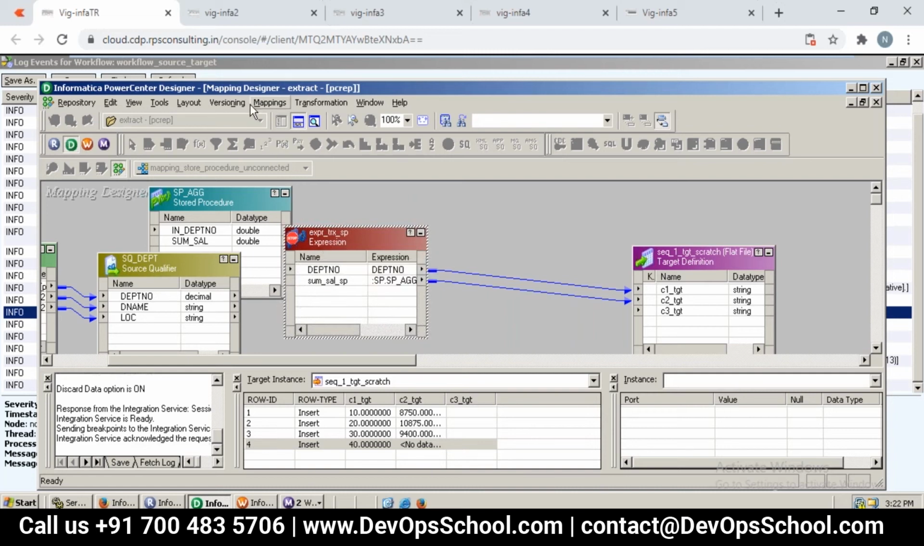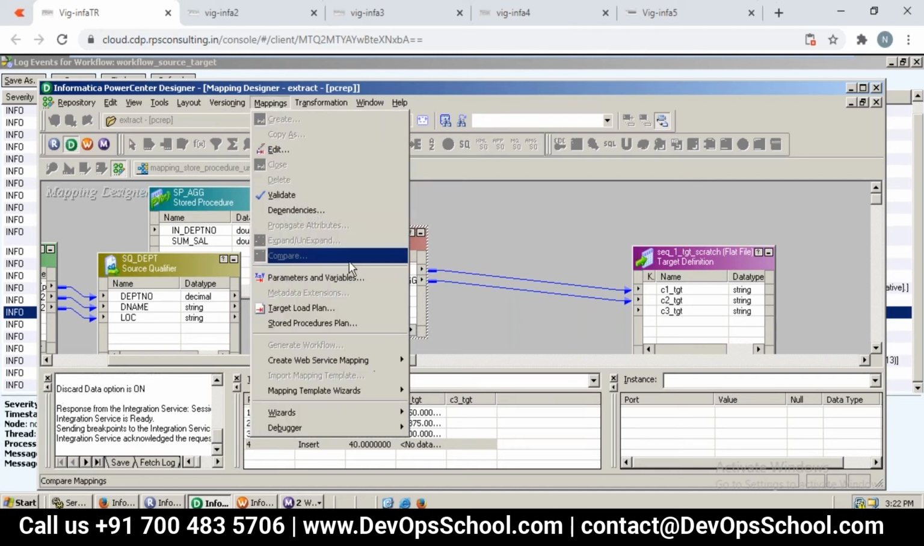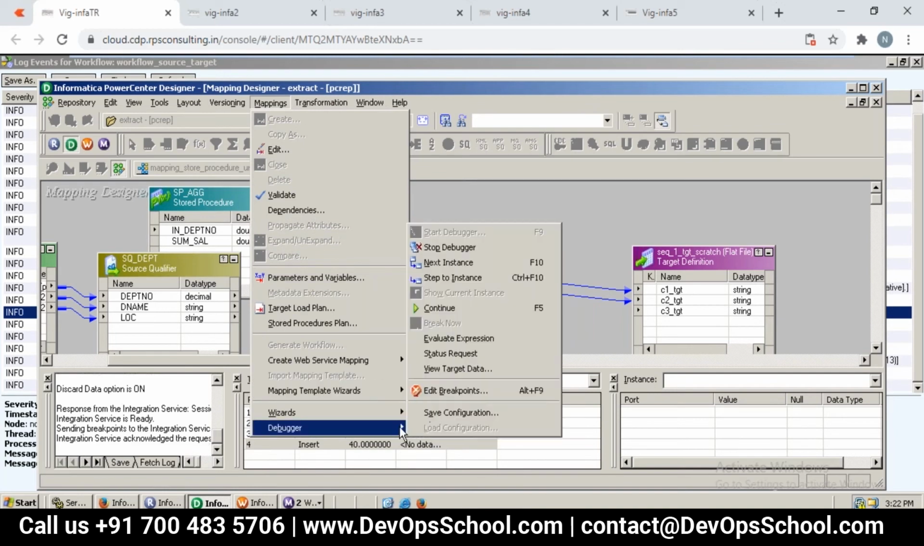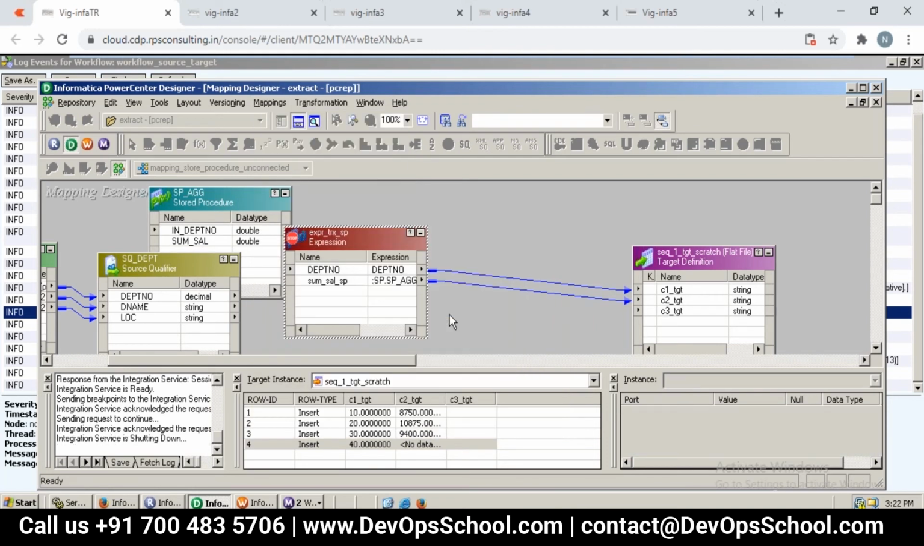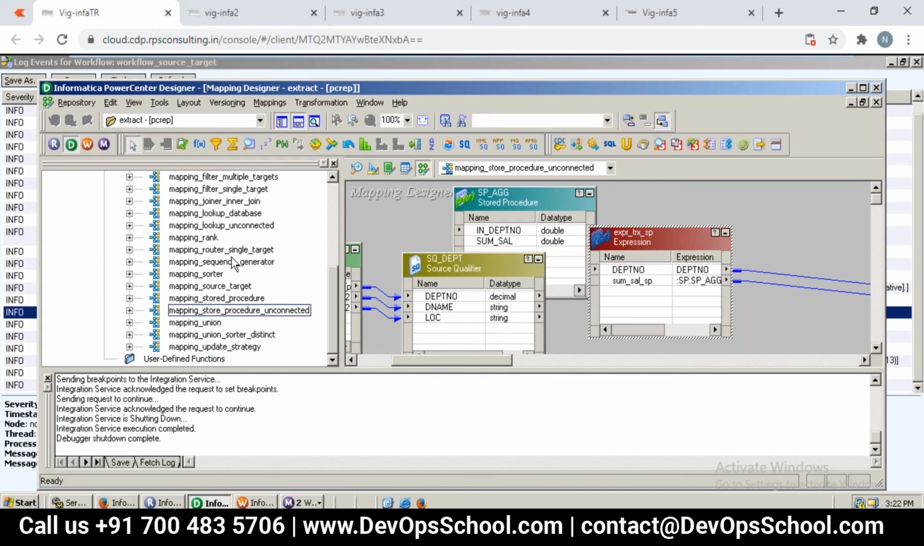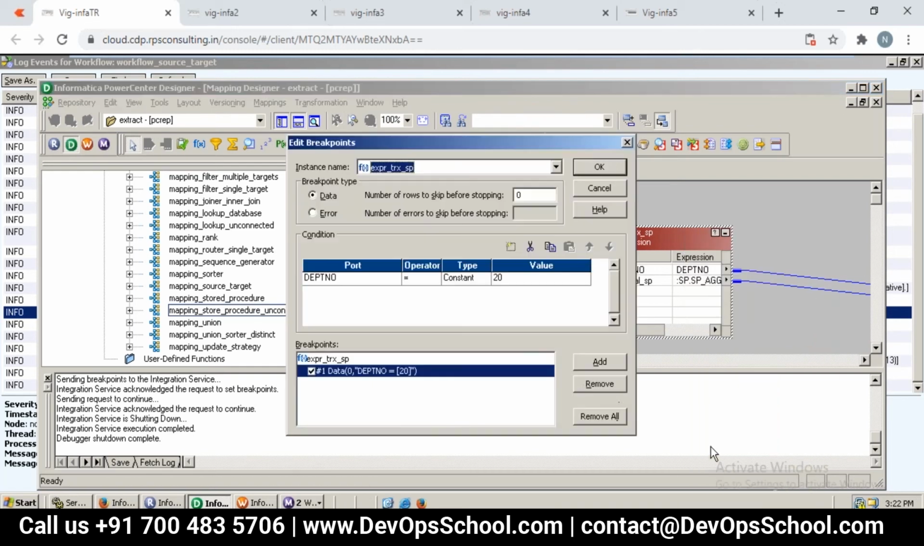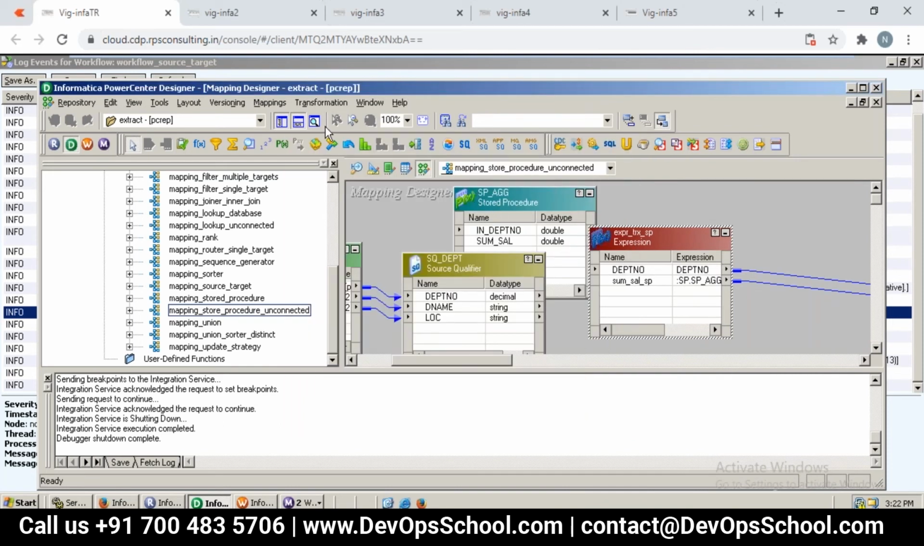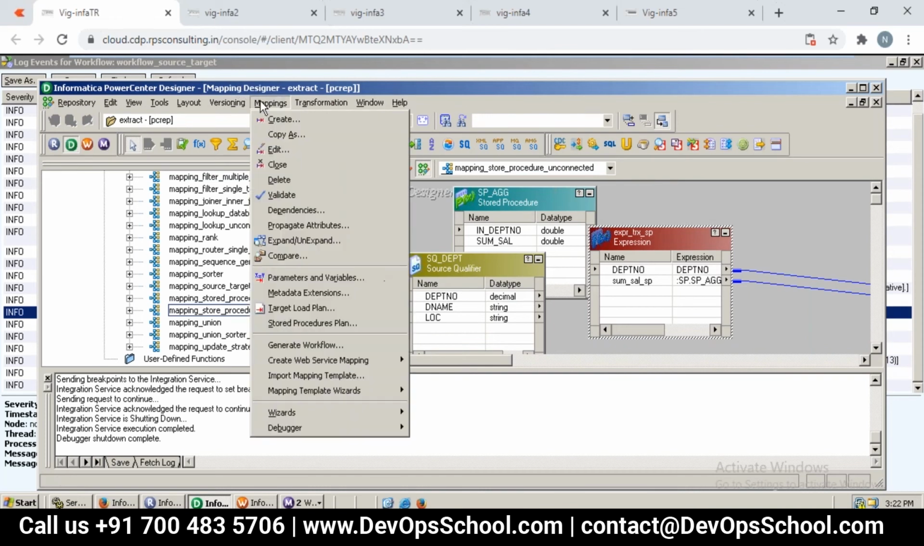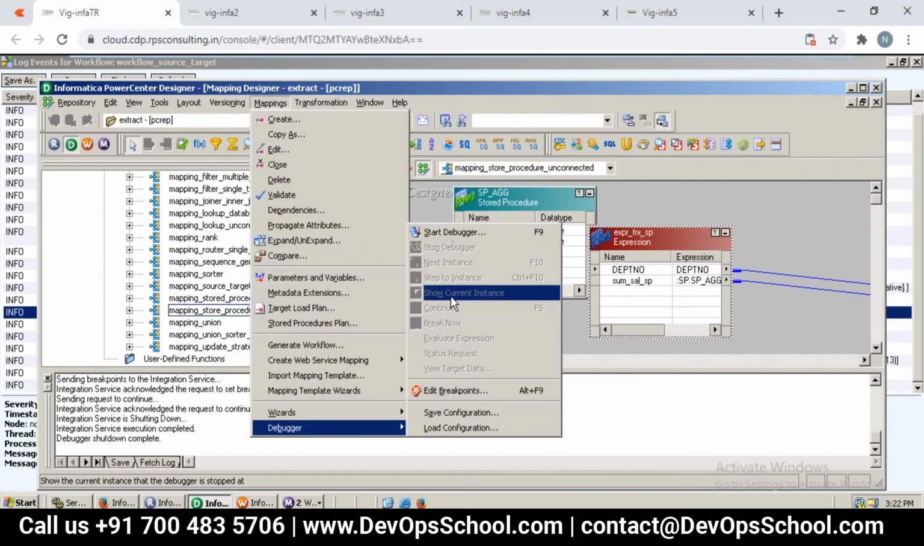Now, let me save this. Now, when you start this particular mapping again, let's close this first because the last instance, we have not closed it. Now the debugger is complete, right? Now let us set the breakpoint. Yeah, Edit Breakpoint. Same thing we need to do. Let us say we have already done it. Perfect. Now run it. Run the mapping again. Go to Debugger and then Start Debugger.